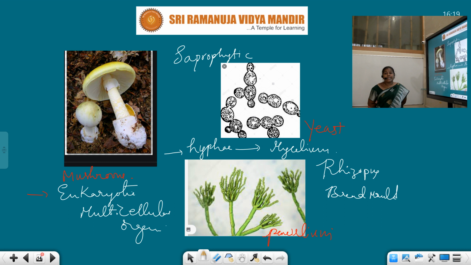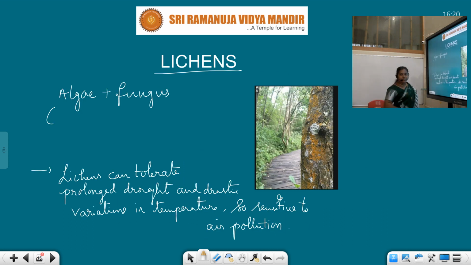One more important part about the fungus is, students, lichens. Lichens is nothing but the association between the algae and the fungus. So students, first let us talk about the algae. Algae is one of the living organisms. It has chlorophyll pigment in its body. Our algae is almost like plants, so they can synthesize their own food material.